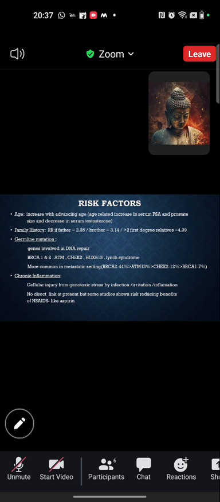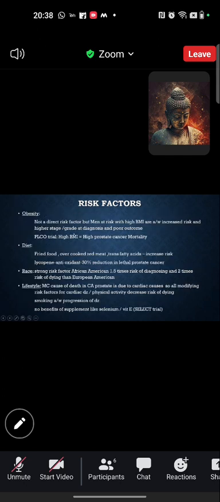Chronic inflammation is another risk factor, which is associated with cellular injury from genotoxic stress. For that, some studies were also conducted trying NSAIDs to reduce the risk of prostate cancer, but they were ultimately non-conclusive.